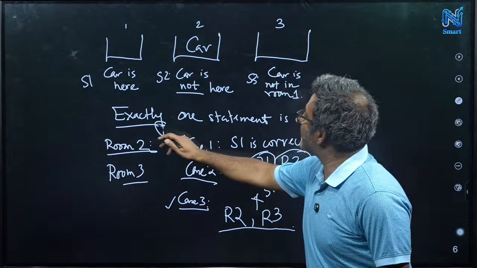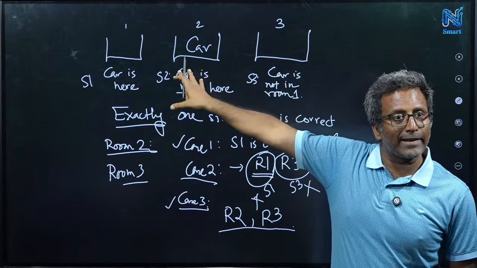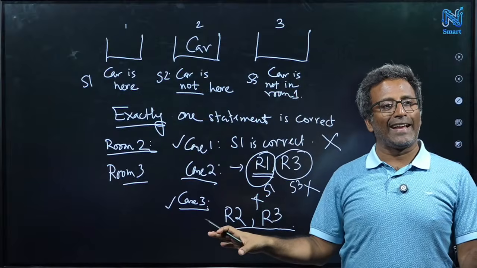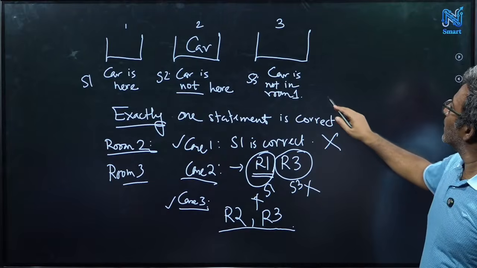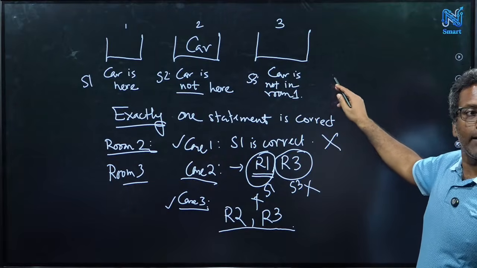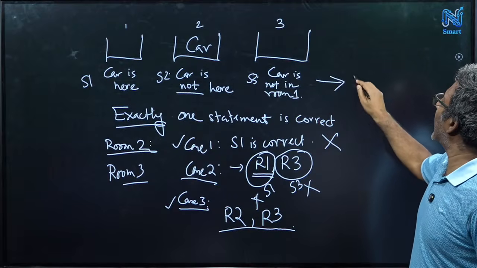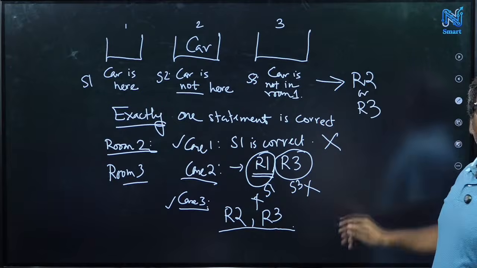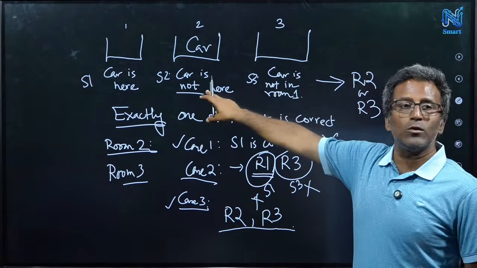No, so the point is exactly one statement is correct. There are 3 statements. All 3 are not correct. So exactly one will be correct and the other 2 will be false. Statement 3 is correct. It's saying that it is not in room 1. It's not saying about whether it is in room 3 or not. So the car is not in room 1. That means it is either in room 2 or room 3. Yes. Statement 2 is saying car is not here. If the car is in room 3, then statement 2 can be correct. Now, if the car is in room 3, then statement 2 is correct.